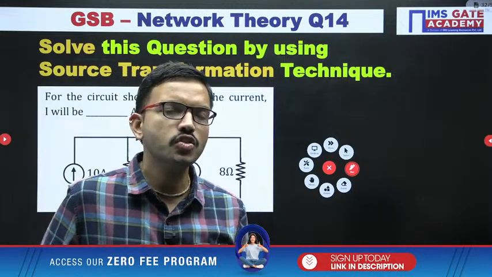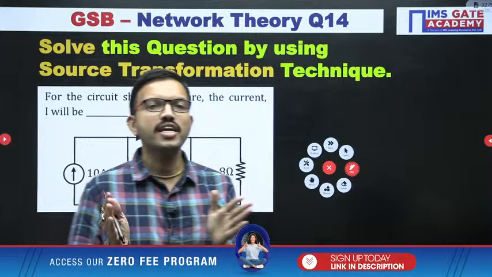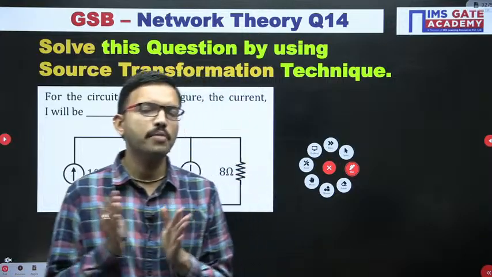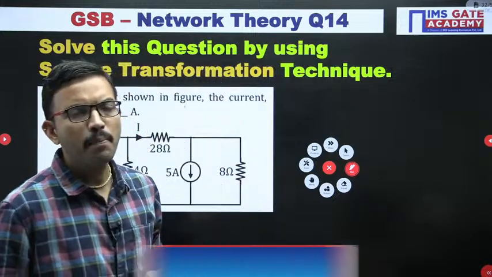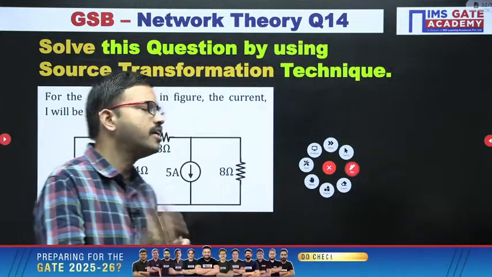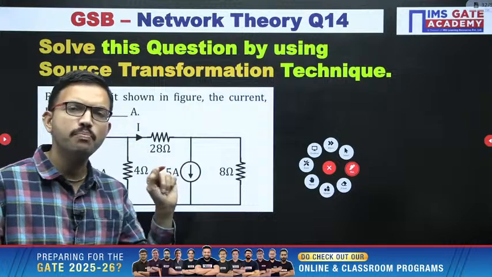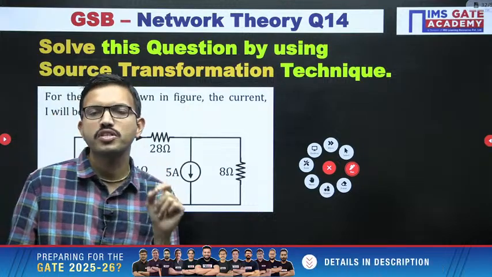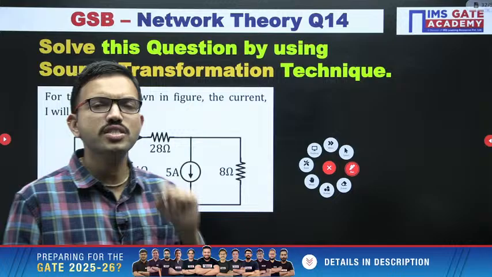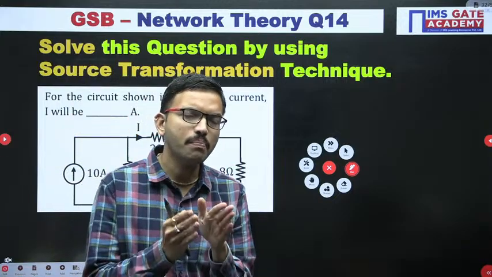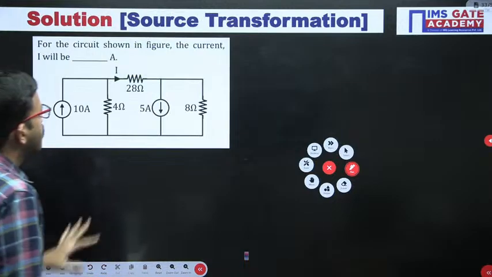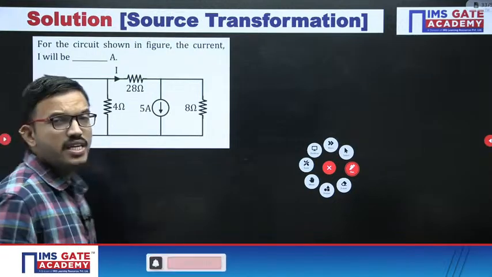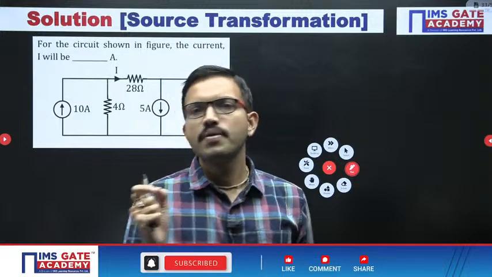But because of the source transformation, if the circuit is becoming even simpler, or if the number of equations required for solving the question is going to be less, then definitely you can apply source transformation, provided, first and foremost, whatever the point I have addressed, that is the most important. Wherever you are supposed to find the response, that particular branch position should not be disturbed. That's all.